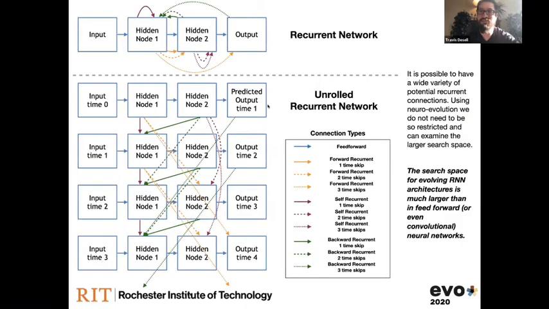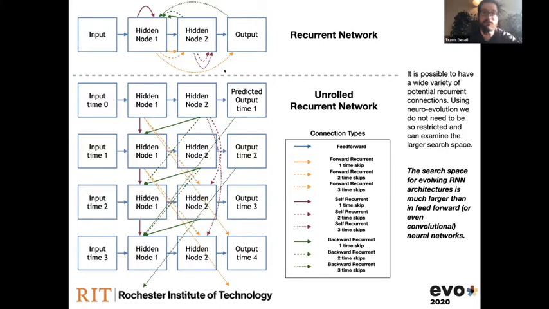So just to give you an idea of some of the things you can work with, here up top we have a recurrent neural network. Again, it's simple. It only has 1 input, 1 output, and 2 hidden nodes, but we have a bunch of different recurrent connections that are possible to be there. So we have recurrent connections here, like this one in purple, which just span 1 time step, and they go right to the next, and they go from the same node back to itself. We have ones that go from 1 time step going backwards in the network. Then we have those other ones that go forward in the network. So in this case, spanning 2 time steps or 3 time steps.